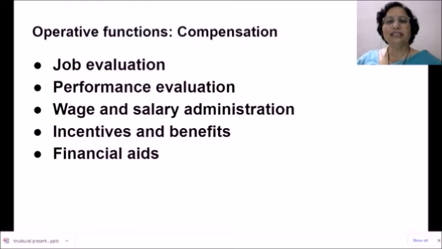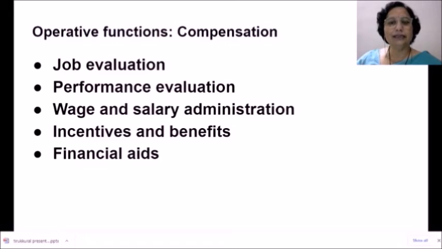It refers to providing adequate and equitable remuneration to the employees for their contribution to the organization. What does the HR department have to do in this function of compensation? First, the job is to be evaluated. What is the importance of a particular job in the organization? Then the performance has to be evaluated. What is the employee's performance in the organization?